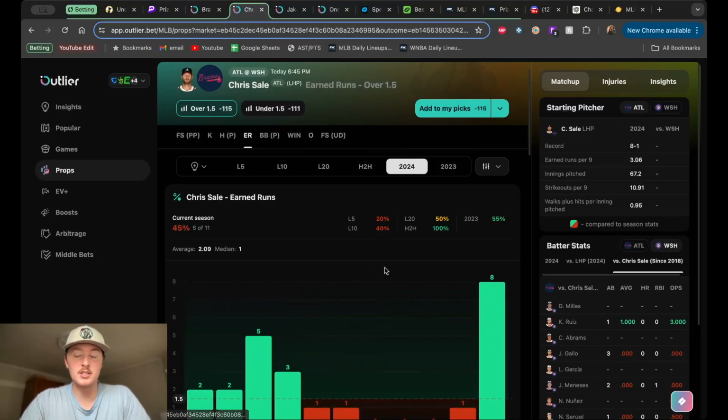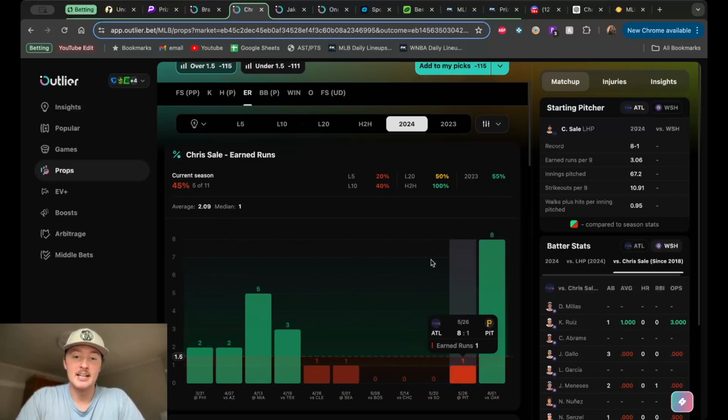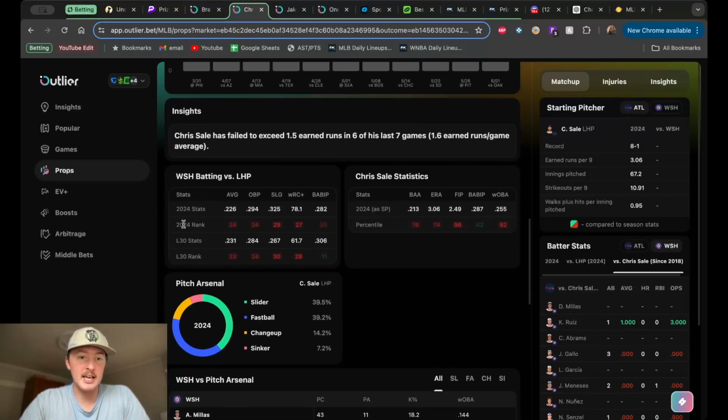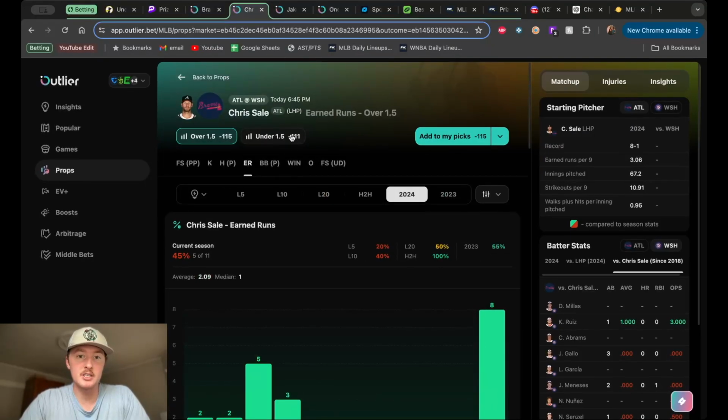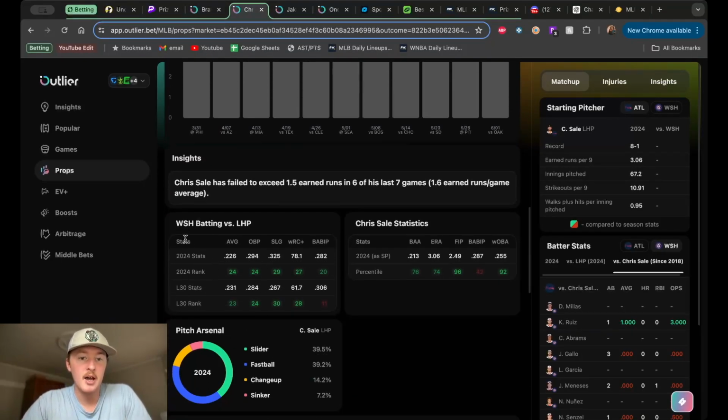I want to go to his earned runs, though, because he's looking for a bounce back spot. 8 earned runs against the Athletics last outing after performing extremely well before that. Let's take a look at the averages for Washington. I'll make it green just because I would probably look at the under here, even though the over is favored here. I wouldn't probably look at this line. This is not a lean for me either way. But Washington struggles against left-handed pitchers, 23rd ranked in terms of batting average last 30 days, .231 on that.